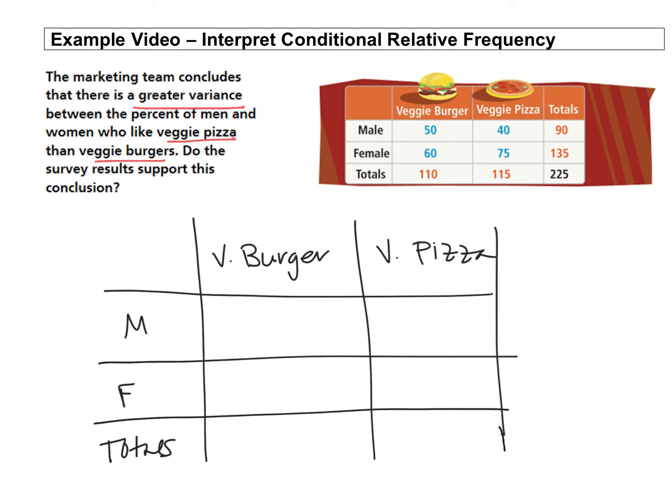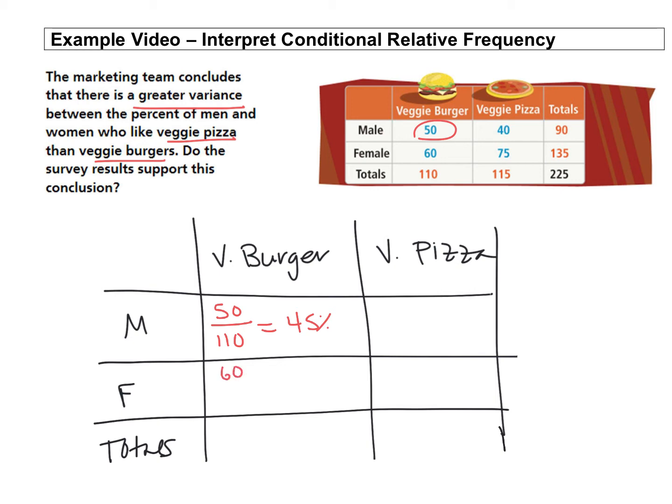So what that's going to look like is how many males chose the veggie burger. That was 50 males out of how many total people? 110. So it's not out of all the males, but out of the people that chose burgers. How many were male? That gives us about 45%. Let's just go straight down. How many females chose the veggie burger?